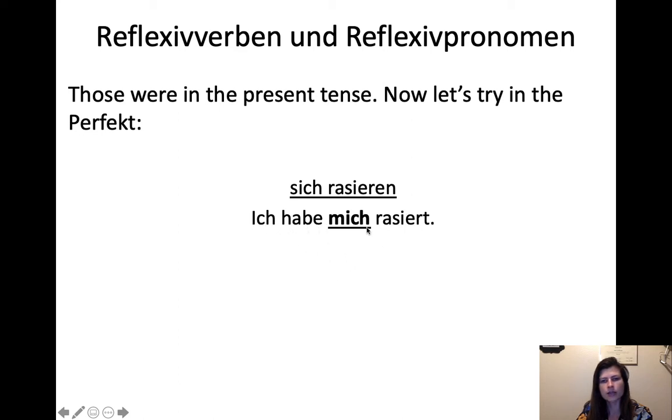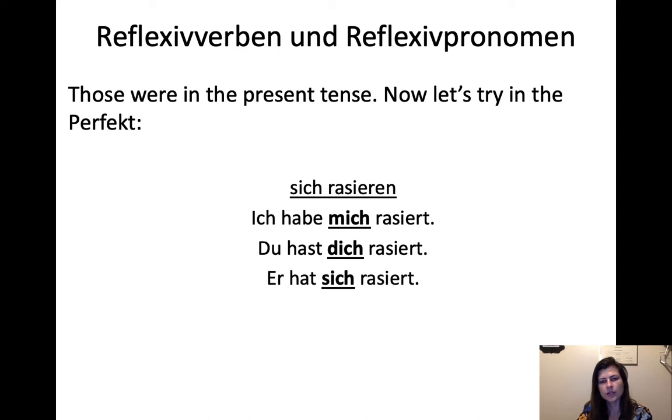So, I shaved myself, or I have shaved myself. Du hast dich rasiert. You have shaved yourself. You shaved yourself. Er hat sich rasiert. He shaved himself. He has shaved. Of course, the himself is optional. I keep saying it just to show you that the reflexive pronoun is there. But in your translation, you need to always consider whether it sounds better in English without it.